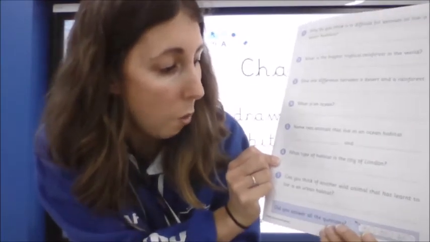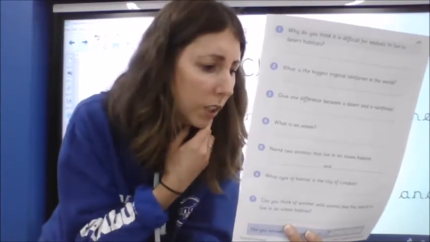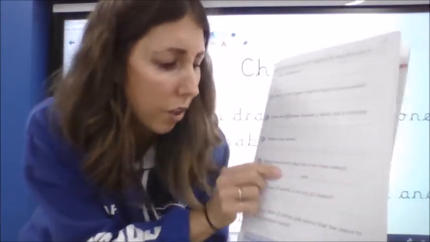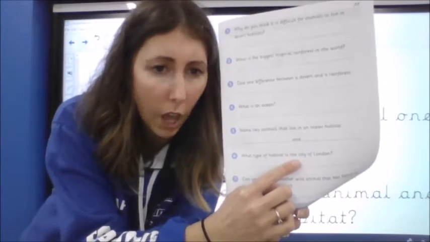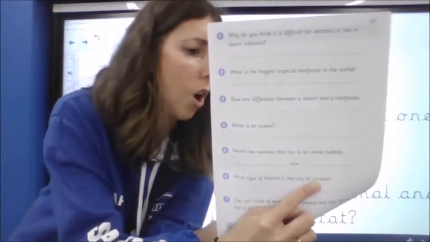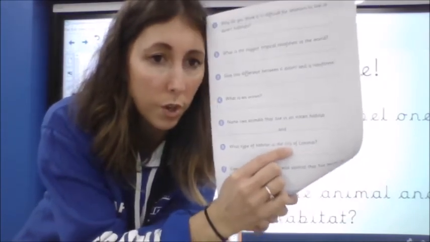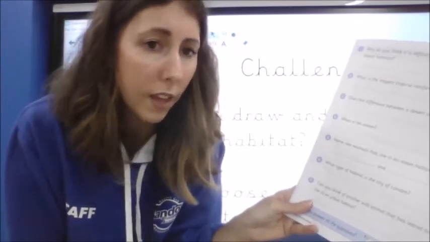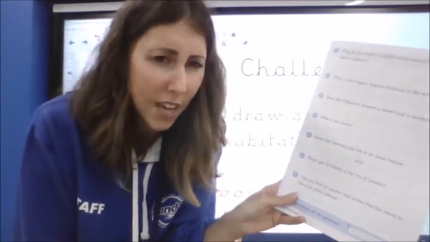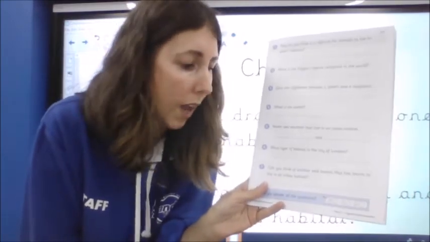Question 6, what type of habitat is the City of London? Okay, now I think the key word for that one is the word city. Okay, don't think it's got the word London in our text, but it might have the word city. And then question 7, can you think of another wild animal that has learned to live in an urban habitat?